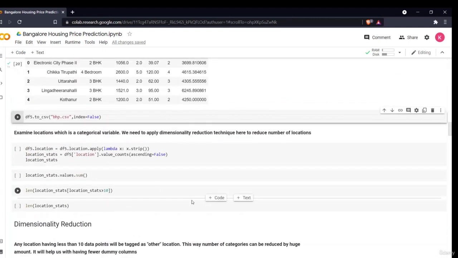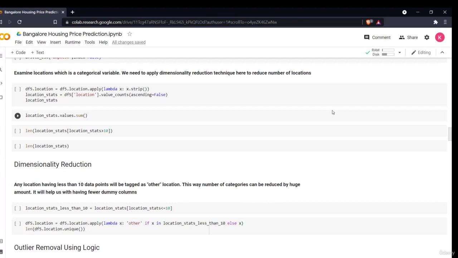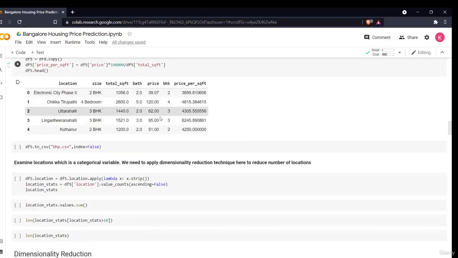So let's get further. Welcome to the next section of this project. In this, we'll be doing some data pre-processing techniques, that is using dimensionality reduction and removing outliers. So now in the previous section we did some feature engineering, in which we removed some features, and added a new feature called price per square foot.